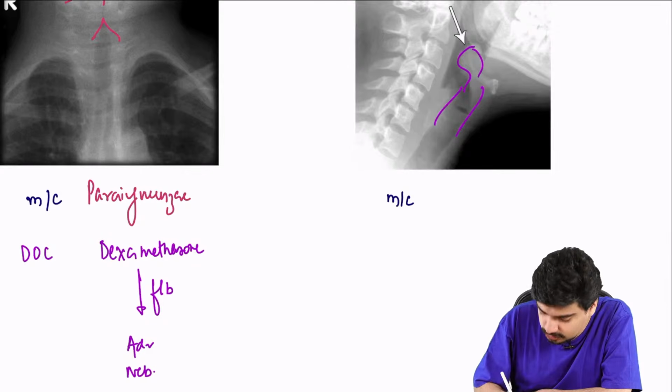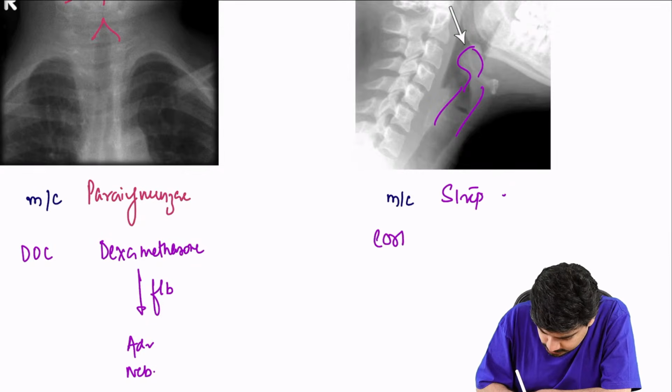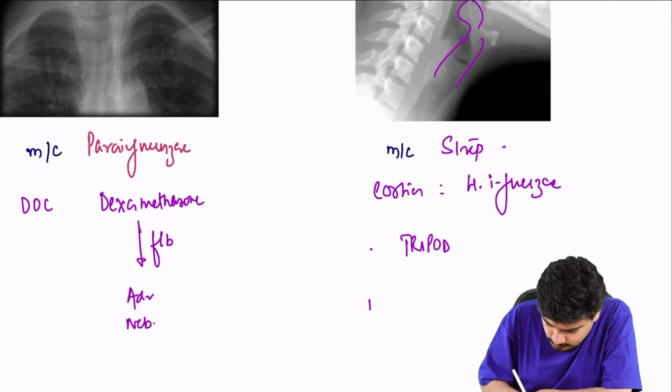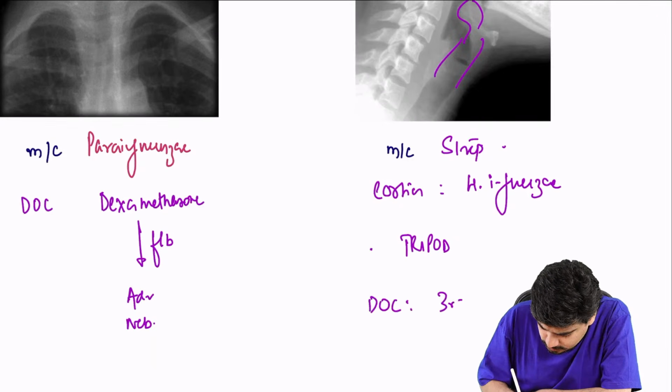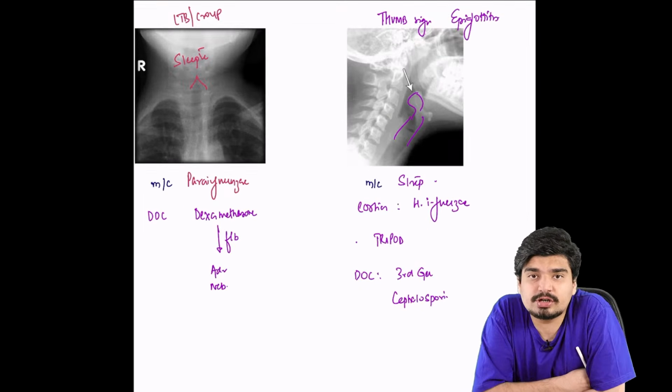What is the most common cause? Nowadays it is streptococcus. Earlier, when vaccination was not there, it used to be H. influenzae. They will have tripod position. And remember, drug of choice is third generation cephalosporin.